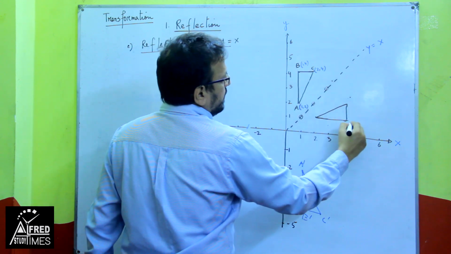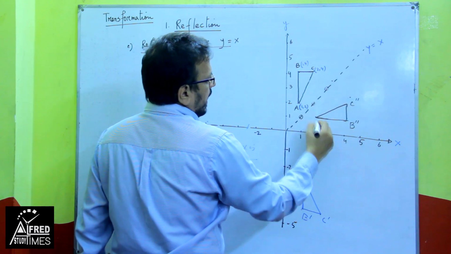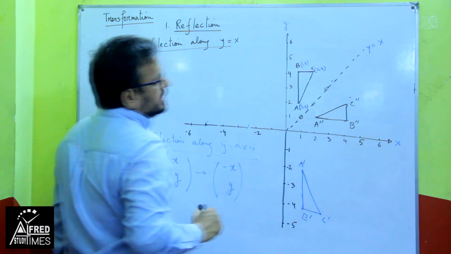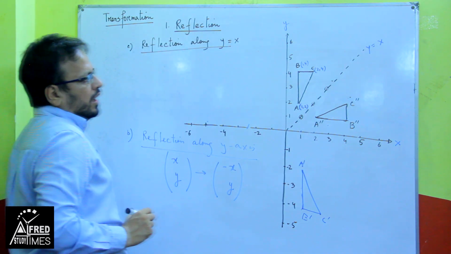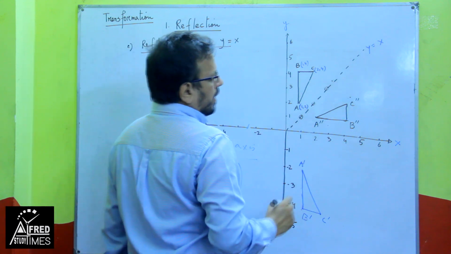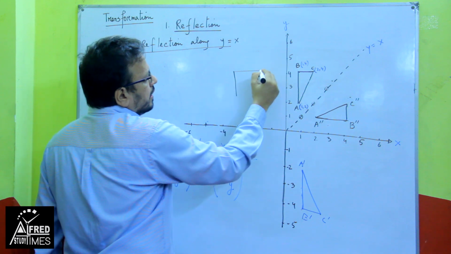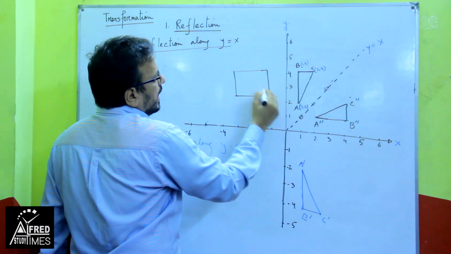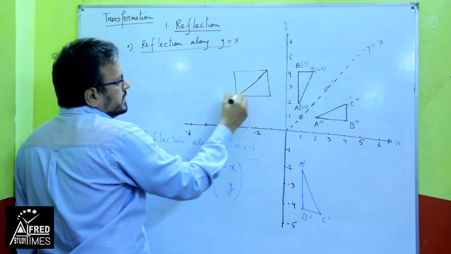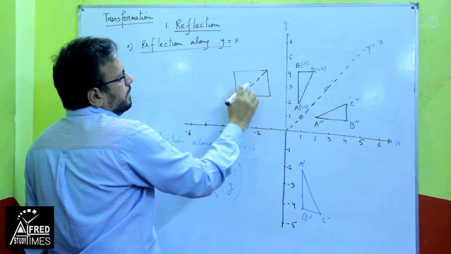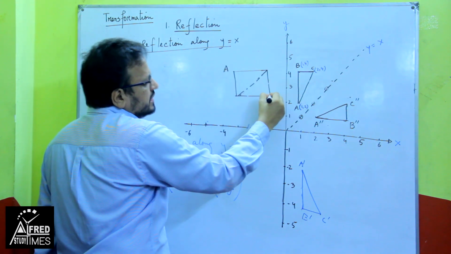This B is B double prime here, C is C double prime, and A is A double prime. I have used the counting method with the help of the graph. In the graph you see if there is a square here, and if the diagonal is the mirror, then this object will be reflected to this point.